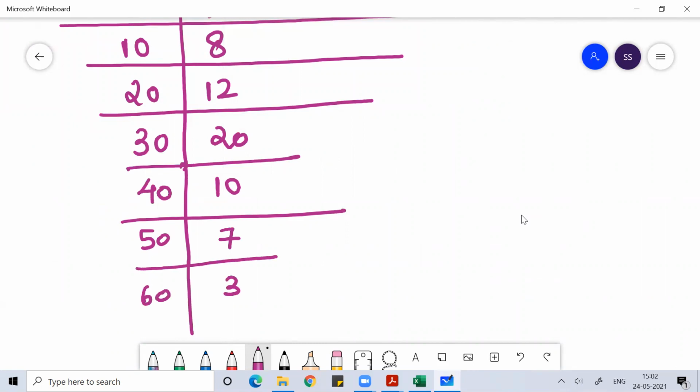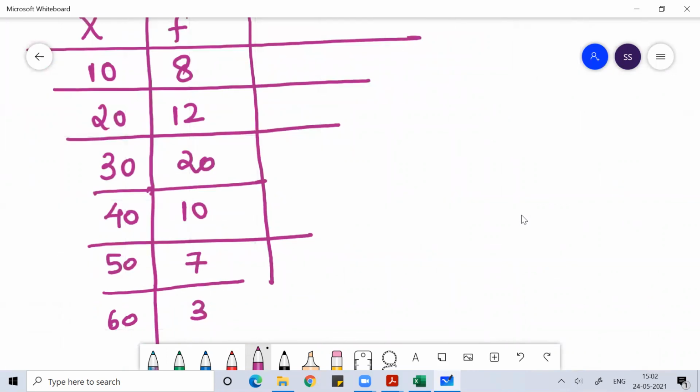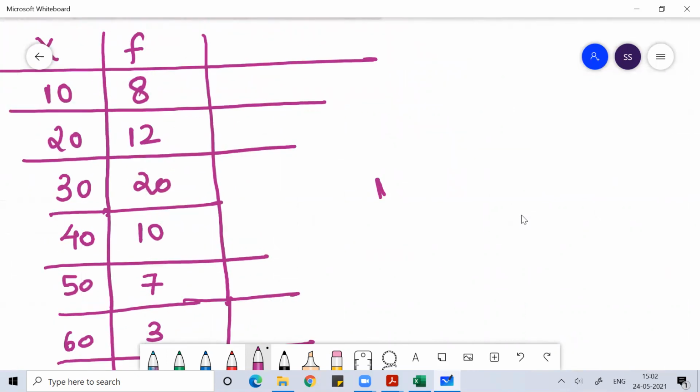So here what this means is that the number 10 is repeated 8 times, the number 20 repeated 12 times, number 30 repeated 20 times, number 40 repeated 10 times, number 50 repeated 7 times, number 60 repeated 3 times. If I ask you what is the mode, the mode would be 30, because the value which repeated the maximum number of times is 30.